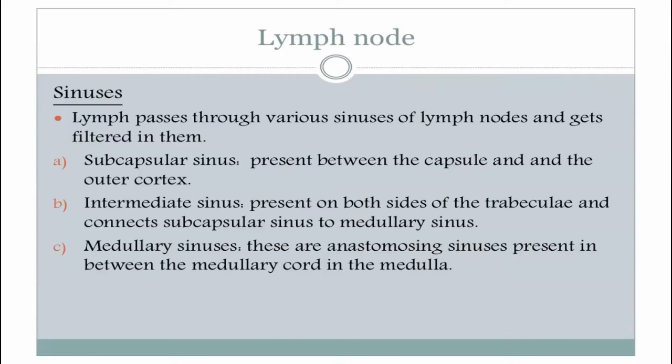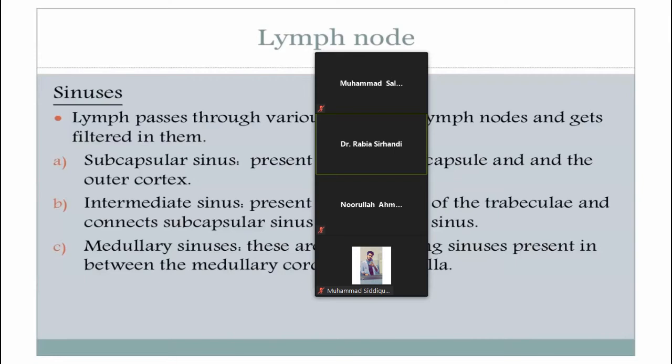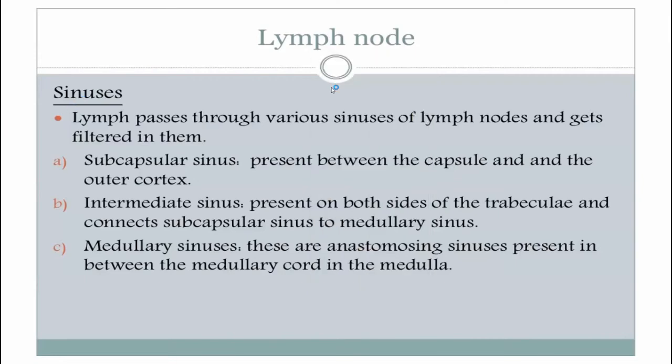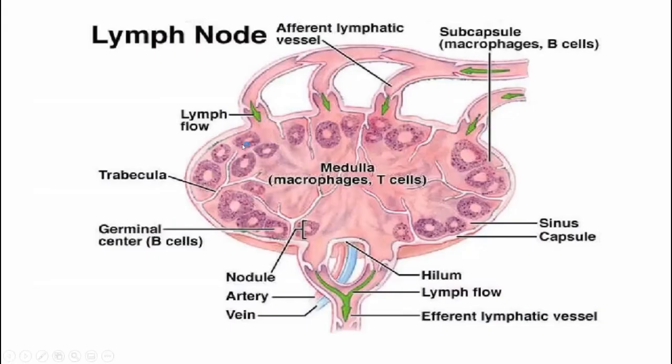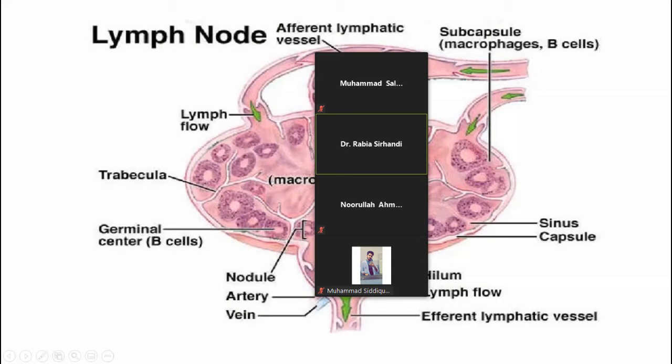Okay, afferent vessels will carry lymph which is unfiltered, enters through the capsule, and here it will find subcapsular sinuses. These are the septa or the trabeculations. On each side of the trabeculation, you will find trabecular sinuses. Lymph entered here, enters the subcapsular sinus, then the trabecular sinus on each side, and then the medullary sinuses.